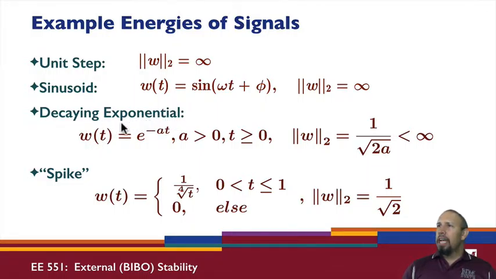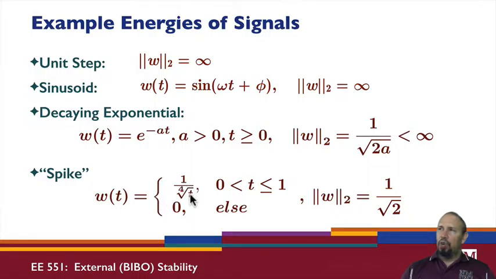So decaying exponential is another signal, a signal that decays. I can go through and show that I have finite energy, and this is the actual energy value when I compute that integral, and it's finite for all a positive. As long as a is positive, this quantity will be strictly negative. It's strictly finite.